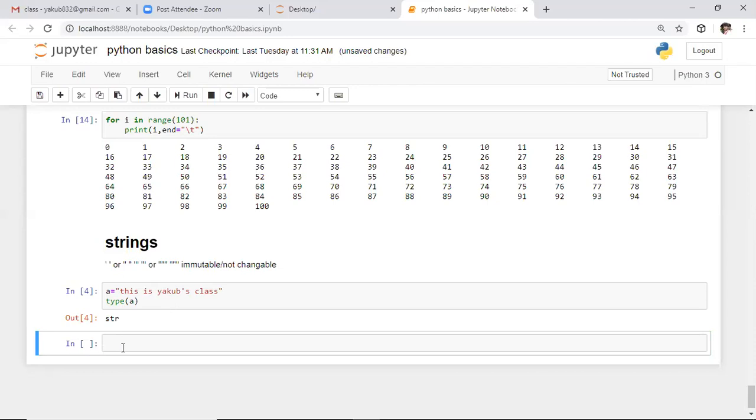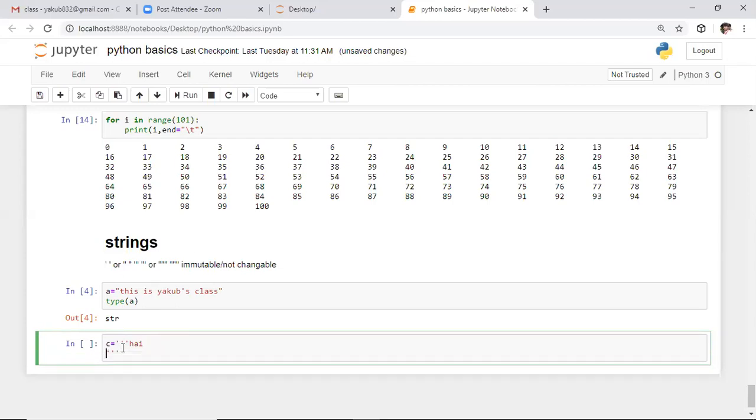After this, I want to define one string in multiple lines. For that purpose, I'm using triple quotations and writing hi, and in the next line, good morning.